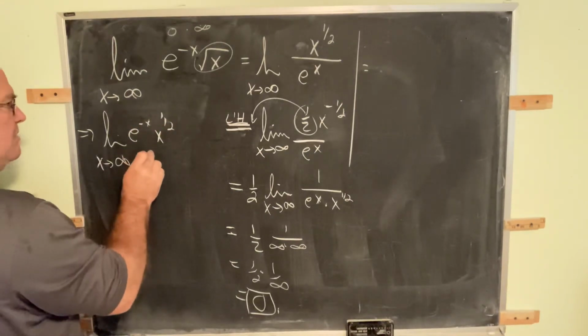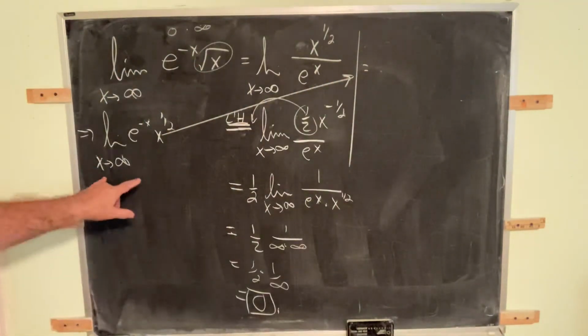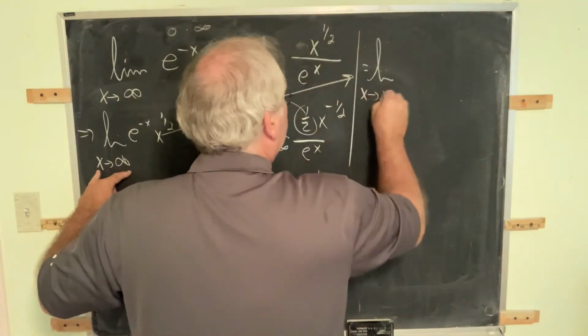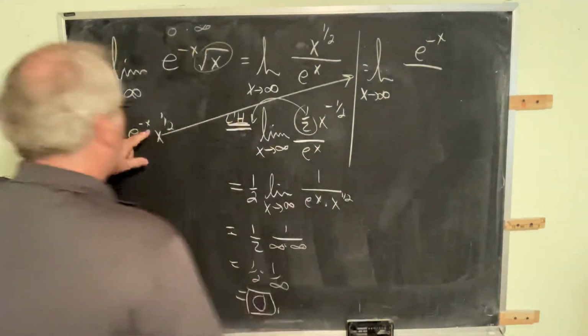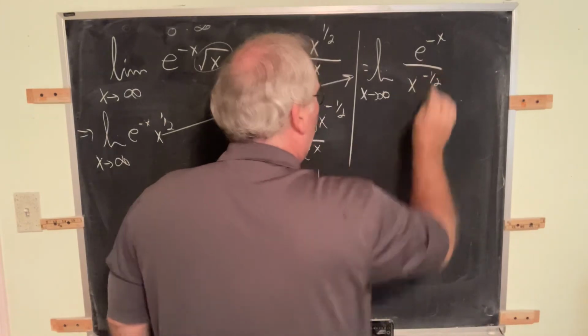We could have written this as the limit as x goes to infinity of e to the negative x in the numerator, and then move this to the denominator, so this would be x raised to the negative 1/2 power.